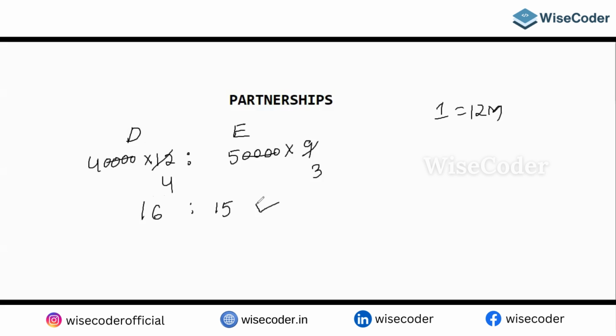So in what ratio is the profit going to be divided? So the profit ratio is what, guys? 16 is to 15. That's how we can end our answer.